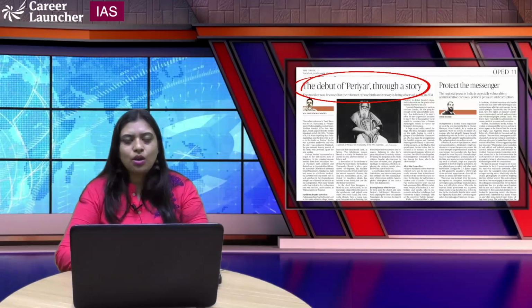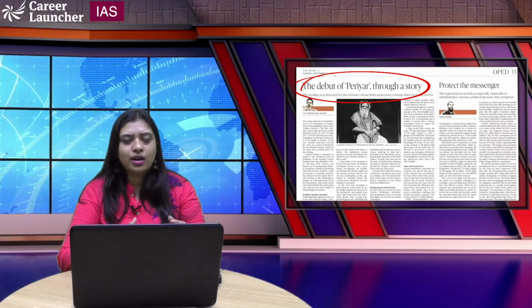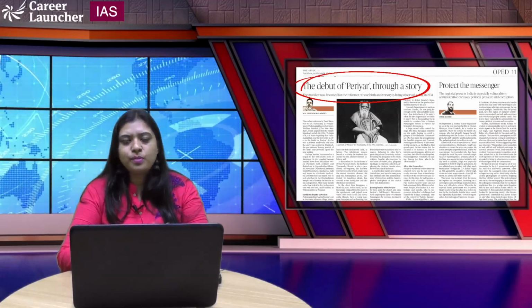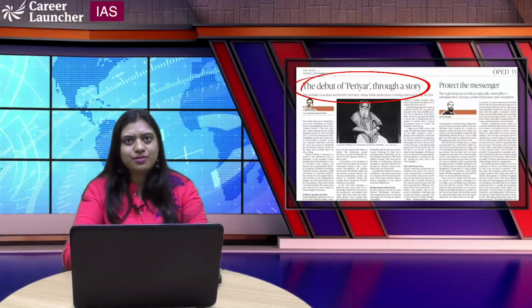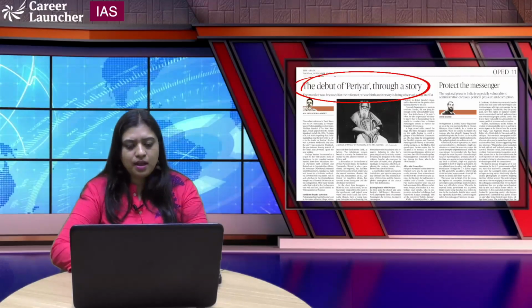So you should know the personality, because UPSC asks questions in prelims on the basis of personality, or it can ask a question in mains also on the basis of personality, like his impact of studies or his contribution to the national movement, or on things like the social-religious movement too, because E.V. Ramaswamy Naikar had an impact on the national movement as well as the socio-economic and socio-religious movement. So you should know about this person, his personality, his contribution, his impact. So you should go through this article.